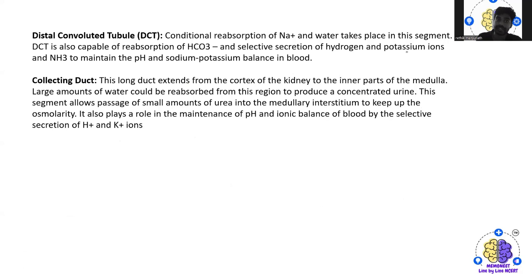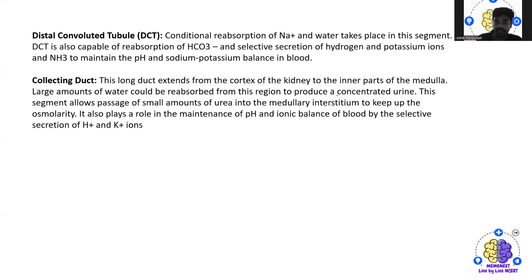Moving to the next slide, we have the distal convoluted tubule, DCT. Here conditional reabsorption of Na+ ions and water takes place. The DCT is also capable of reabsorption of HCO3- and selective secretion of hydrogen and potassium ions and NH3, ammonia, to maintain the pH and sodium-potassium balance in the blood.